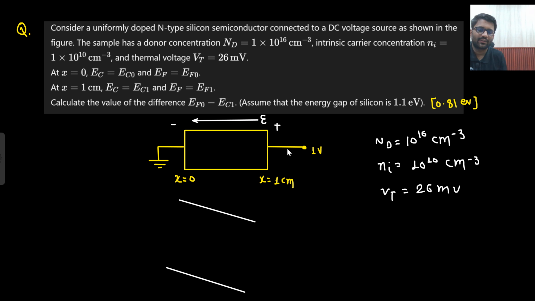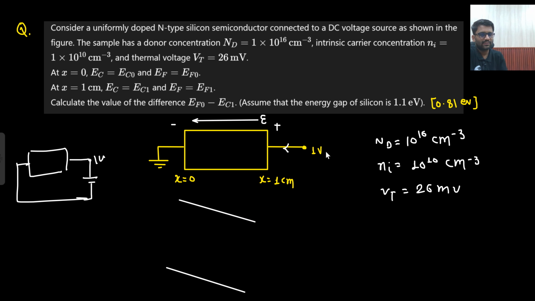And surely what will be the direction of current? From the positive. Do you understand the meaning of this 1 volt? This 1 volt means this is a 1 volt battery. If this is grounded, so 0, and this point will be 1 volt. Then there is the semiconductor, and then there is ground. So this is the structure, and we have already seen this structure, right? In network analysis, a lot of the time we do this. In analog electronics as well.